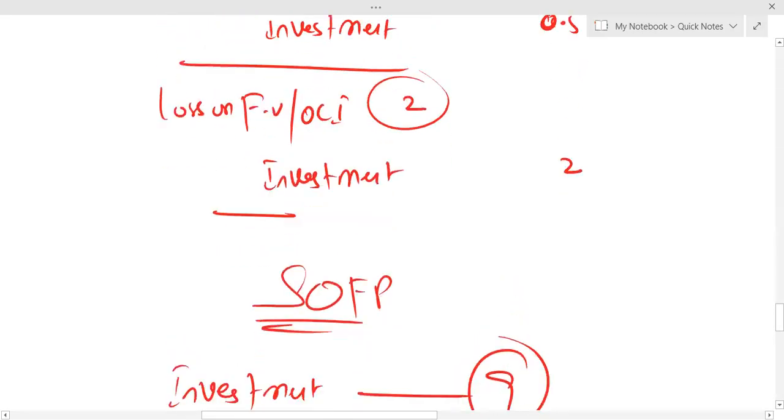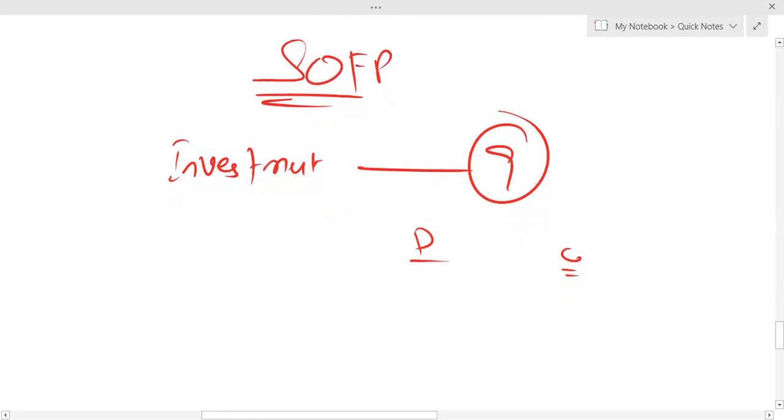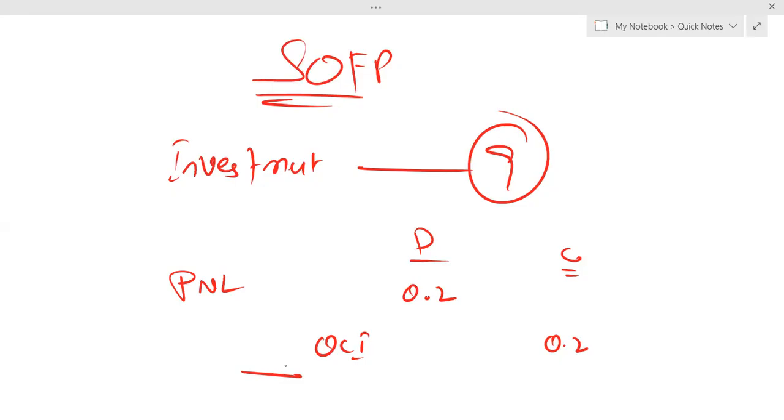If you ask me what will be the double entry of the loss allowance, basically I will take that 0.2 million to the P&L. So loss allowance I'm going to take to the P&L 0.2, and OCI will be credited by 0.2. That loss allowance will be adjusted through gain or loss, which is in OCI. I cannot bring that loss allowance to that 9 million and reduce the carrying amount of this 9 million. I cannot make it 8.8 in SOFP. Why? Because this is the fair value of the investment.